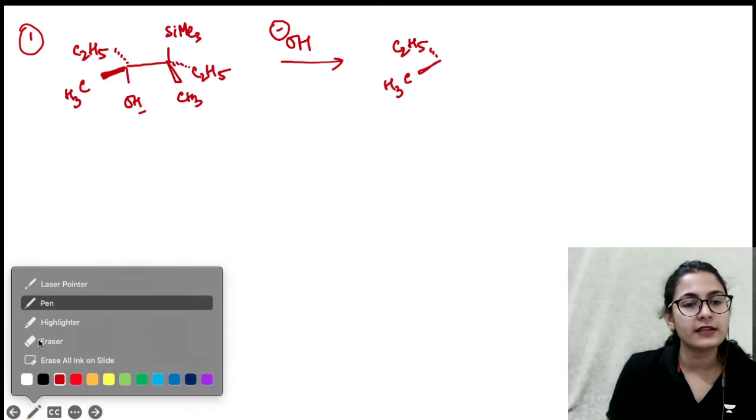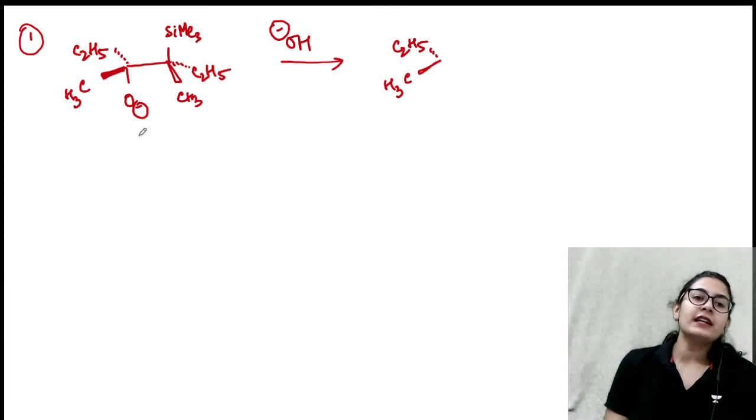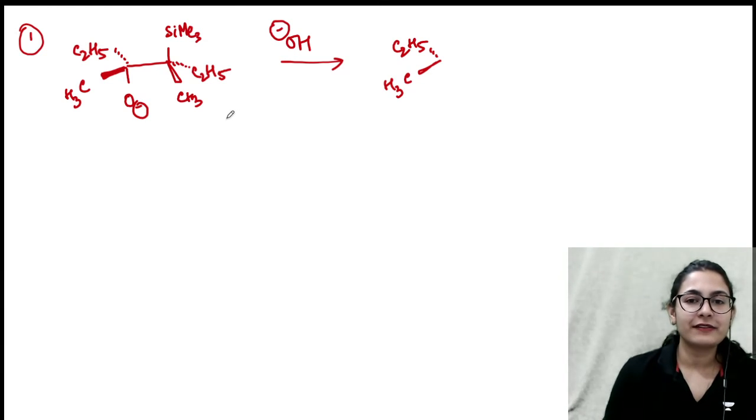This molecule becomes O minus, oxide. Very interesting, this one. Now this oxide will not form an epoxide over here. Don't try to just attack this carbon and remove the SiMe3. That's not going to happen. It's not a good leaving group.